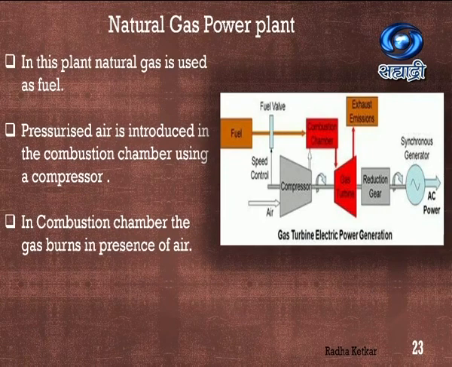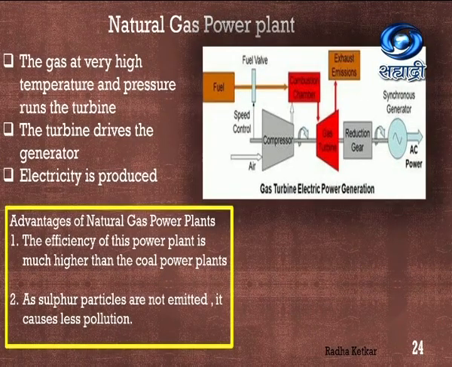Now, due to this burning, you can see that the turbine will be rotated and then the generator will be activated, which is going to produce alternating current. The gas at very high temperature and high pressure is going to run the turbine. The turbine will drive the generator and electricity will be produced. So what are the advantages of this particular type of power plant? You can see here we are not heating water. Directly the burning gas, whatever pressure is created, is going to rotate the turbine.